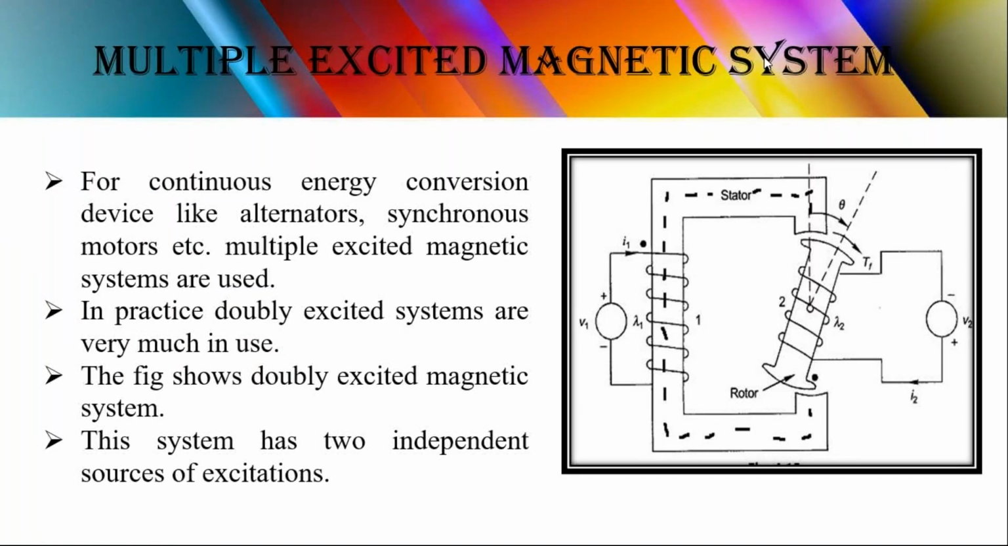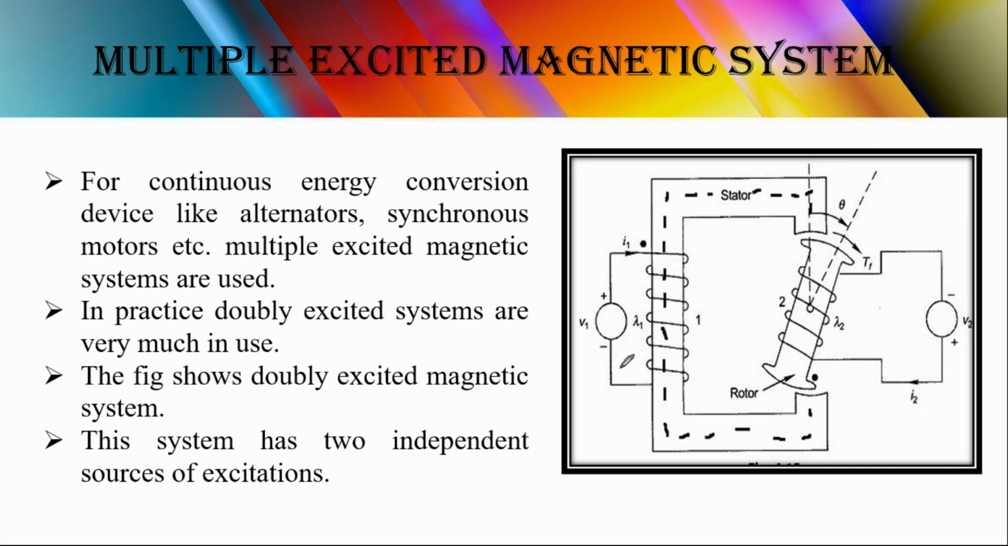Are you seeing that diagram on our display? It is a multiple excited system. As I already told you, every machine has two parts, stator and rotor. The stationary part of the machine is called the stator, and the rotating part is called the rotor. Here we are giving two excitations: one on the stator, given by V1, and another on the rotor, given by V2. Based on these two excitations, we are going to derive the behavior of this type of excitation system. These two sources are independent of each other.